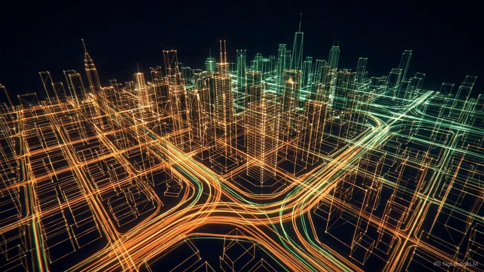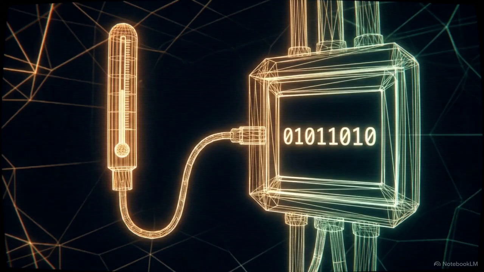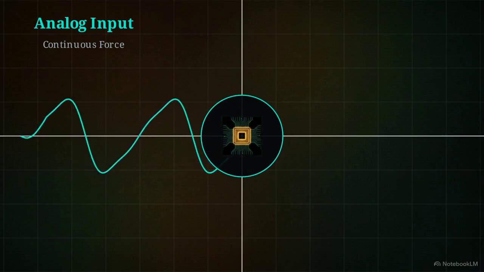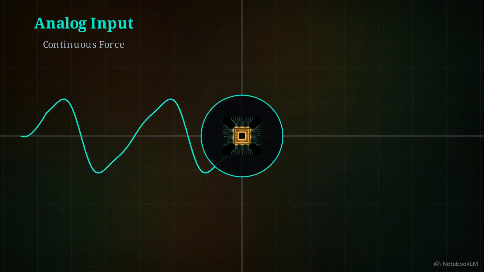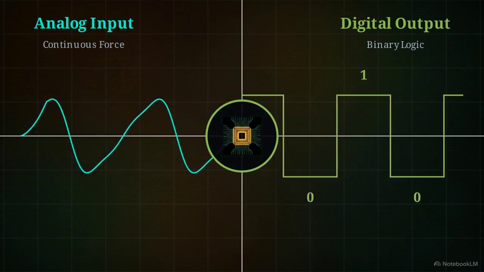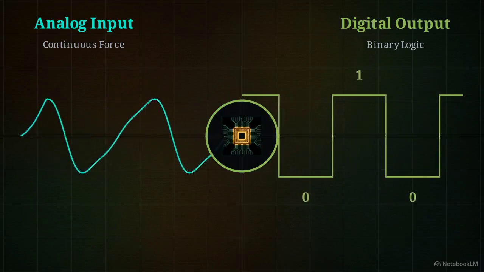cities and industries. To understand why this hardware reaches such massive sizes, we have to look at how a computer translates the physical world into a language it can process. The environment provides analog data. This continuous physical force changes over time, like a heartbeat or air pressure. A computer cannot process this directly. It requires digital data, separate binary states represented by ones and zeros.